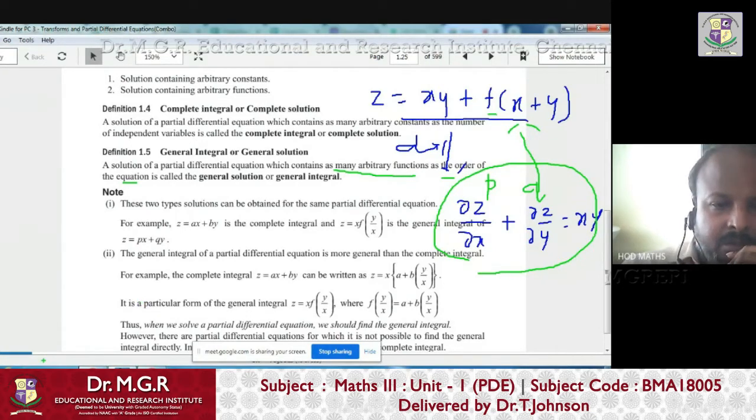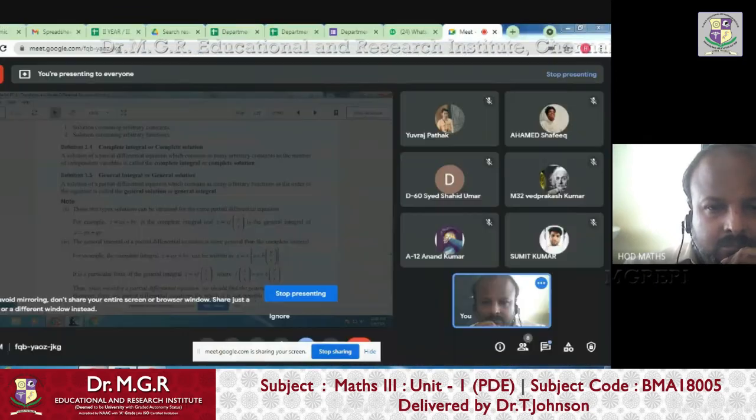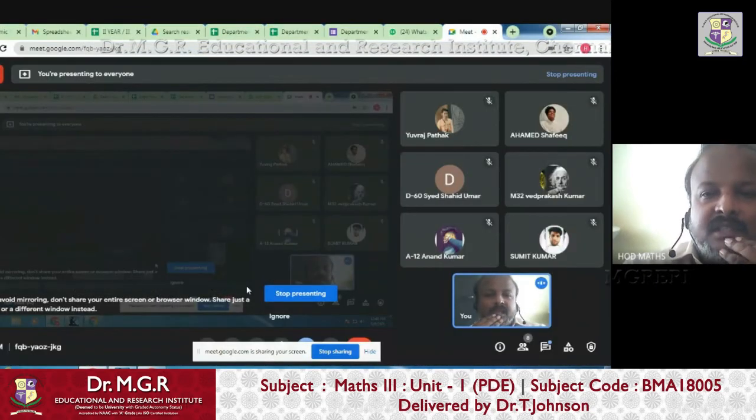What are small p and q? Answer me, somebody. Waraj, Ahmad, Smith. When I write ∂z/∂x plus ∂z/∂y equal to xy, what is the order of the equation?